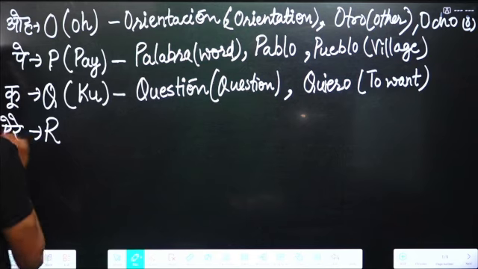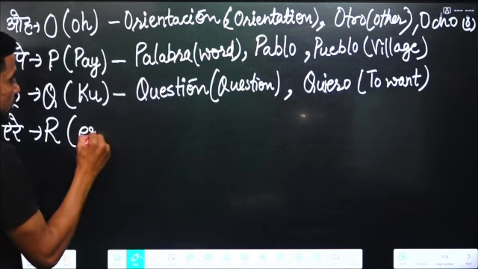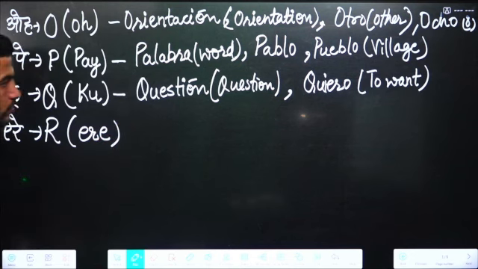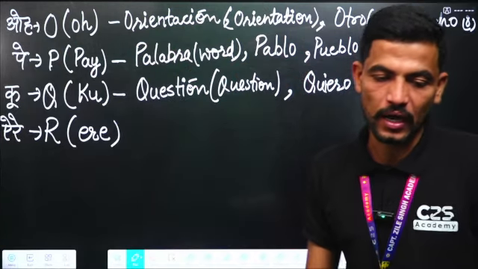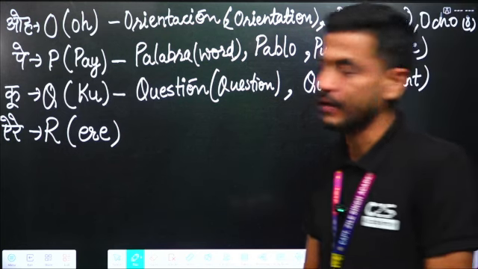Next alphabet we have R. The pronunciation of R is erre.